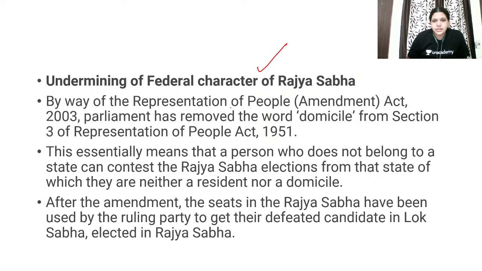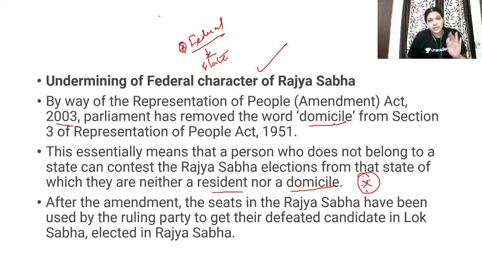Okay, write about that because Representation of People Act, Parliament has removed the word domicile from the section 3 of the Representation Act of 1951, which means a person who does not belong to a state can contest Rajya Sabha election from the state, which is neither a resident nor a domicile. So Rajya Sabha means, very importantly, this for the federal structure. Federal means representation of state. But what happened in 2003? They have removed the term domicile, which means that even though a person is not in that particular state, he can contest for Rajya Sabha election. Okay, so that is one problem.